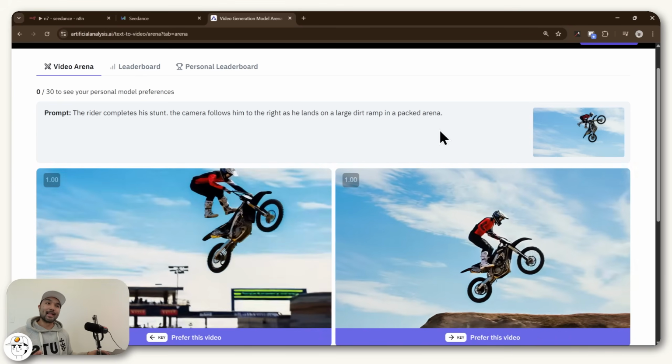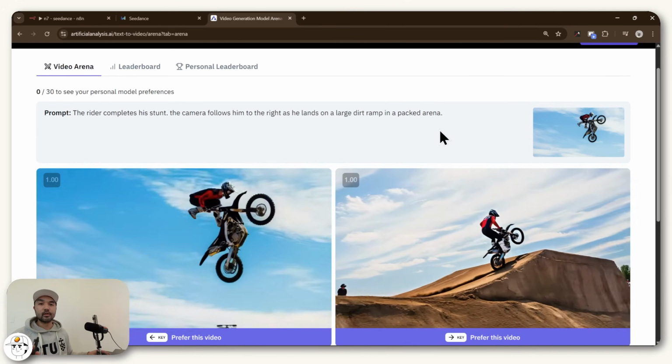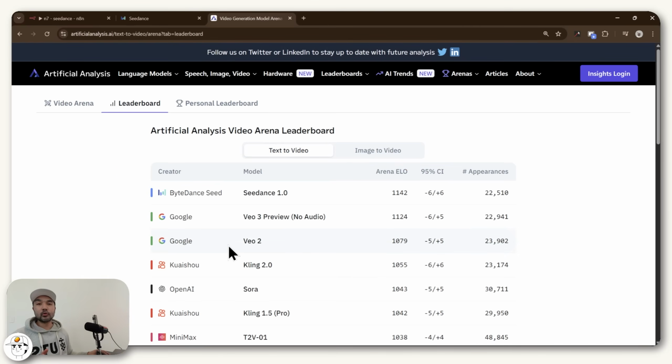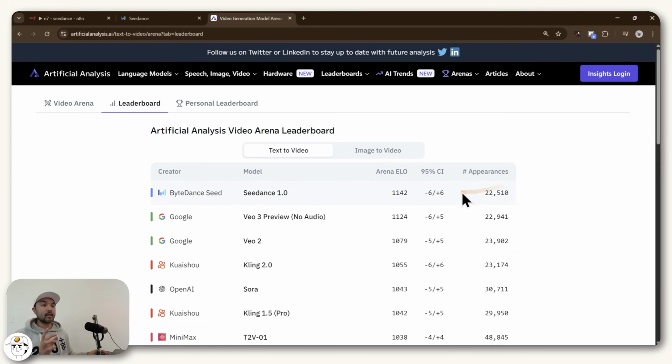Which, if you don't know what that is, it's basically this system where people are blind voting between two different video generation models, and the models that win the most against other video models get a higher ranking score, similar to chess where players also get a ranking score based on the opponents that they defeat. And in fact, this Elo score that they used is directly inspired by the Elo rating system in chess. And you can see there's already a large enough sample size here with the Seedance model appearing in more than 20,000 blind voting matchups, and now it has a higher score than Veo3, which means that people prefer the videos that they generate more times than Google's model.